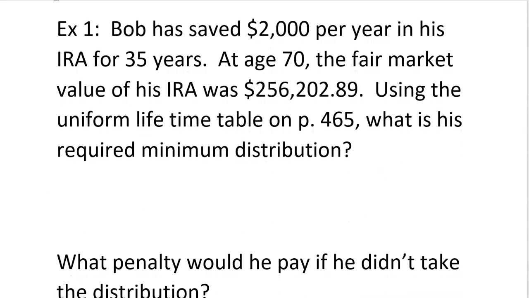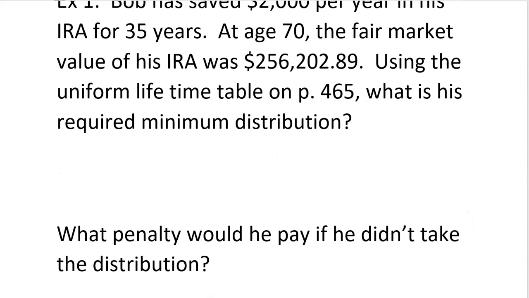So Bob has saved $2,000 per year in his IRA for 35 years. At age 70, the fair market value of his IRA was $256,202.89. Using the Uniform Lifetime Table on 465, or life expectancy table, what's his required minimum distribution at 70 and a half? Okay, so let's do that one first.